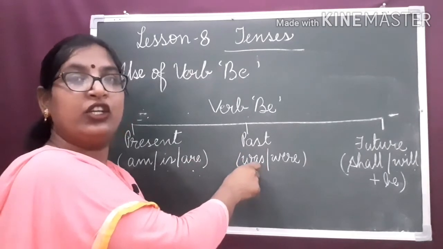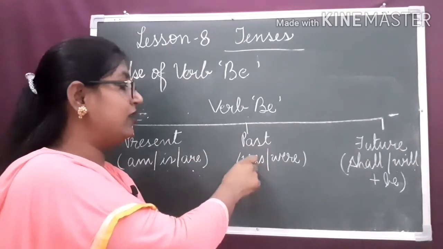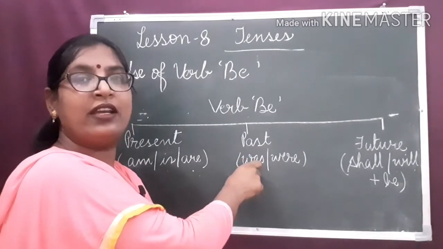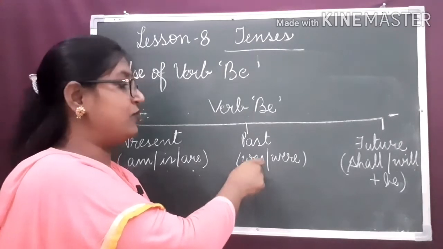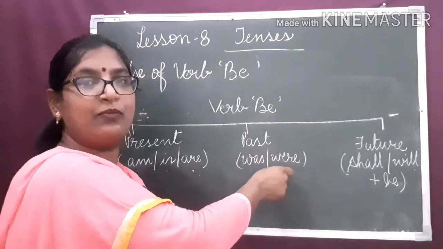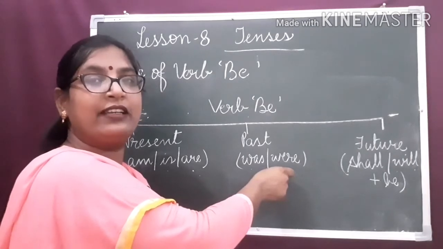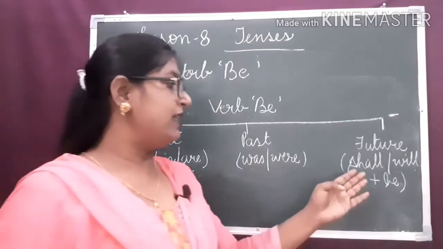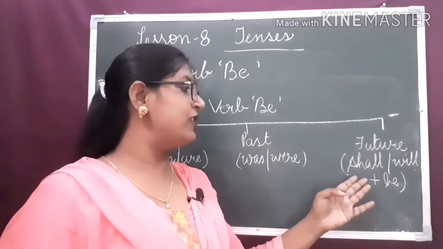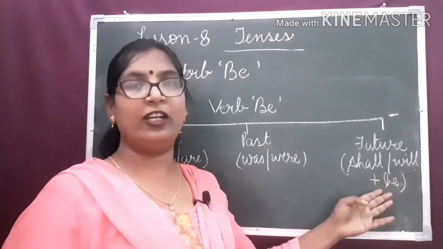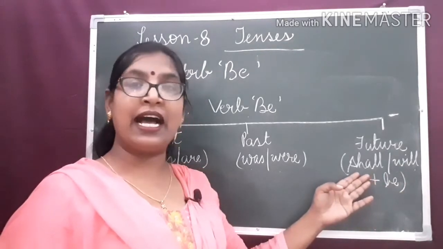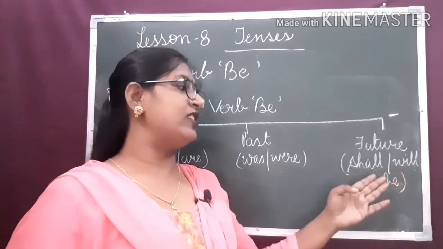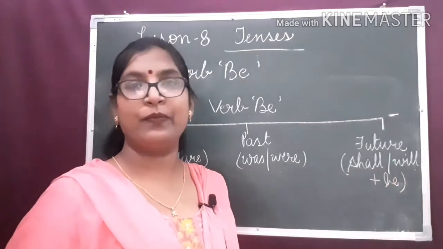Was we use to show the past action when the subject is singular: he, she, it and all the singular subjects. Were we use when the subject is plural like you, they and all the plural subjects. And to indicate the future tense we use shall be or will be. When the subject is I we use shall be, and with the rest of the subjects we use will be.